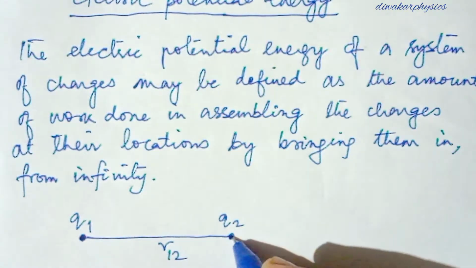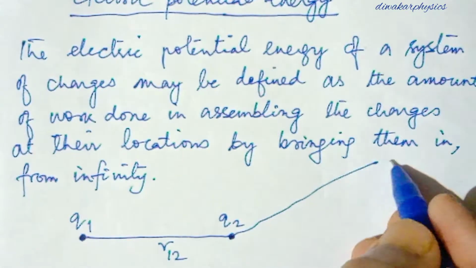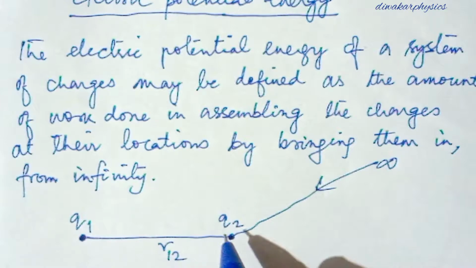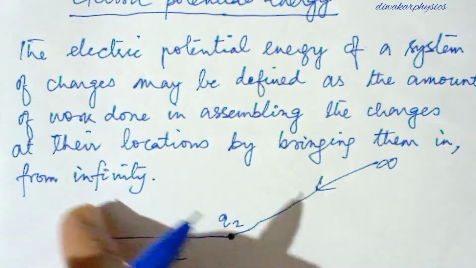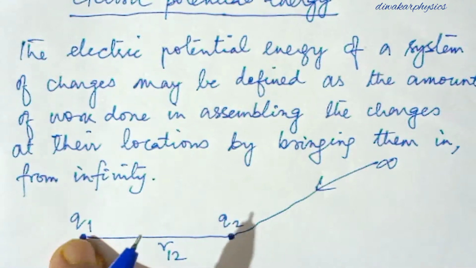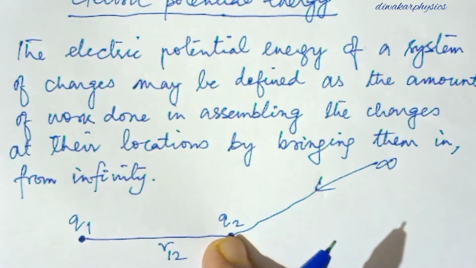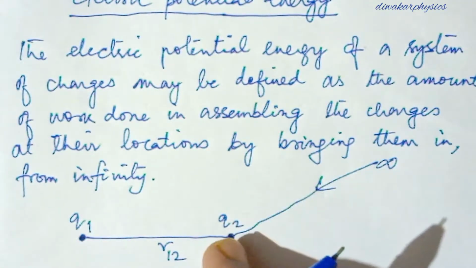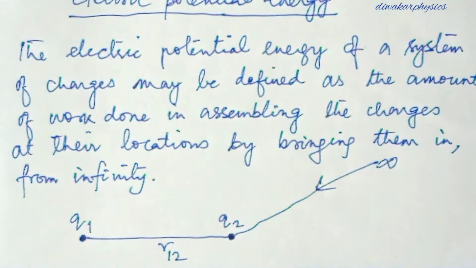Now when you bring this charge from infinity, you have to keep it here in the electric field of the first charge, which has electric potential here. So that's why some work is to be done.